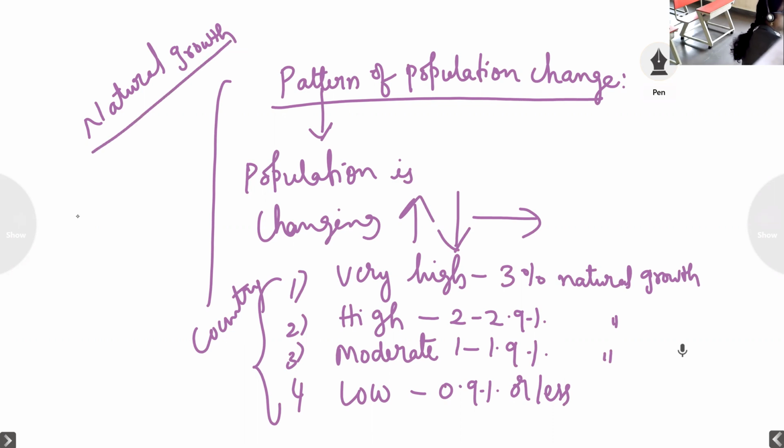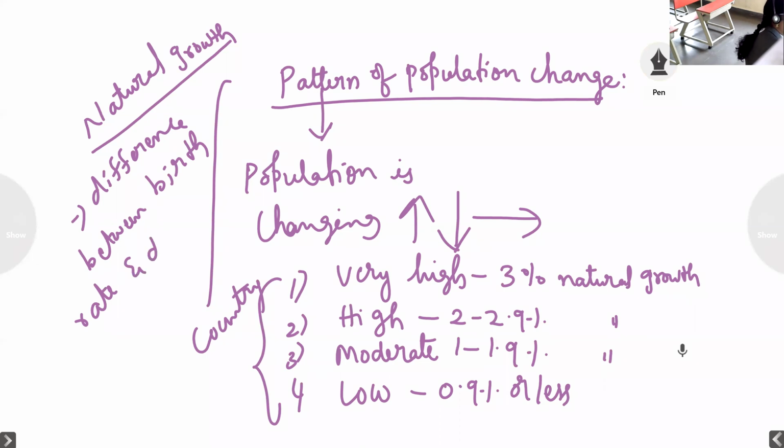The natural growth is the difference between birth rate and death rate. So now you can see the difference in the natural growth.